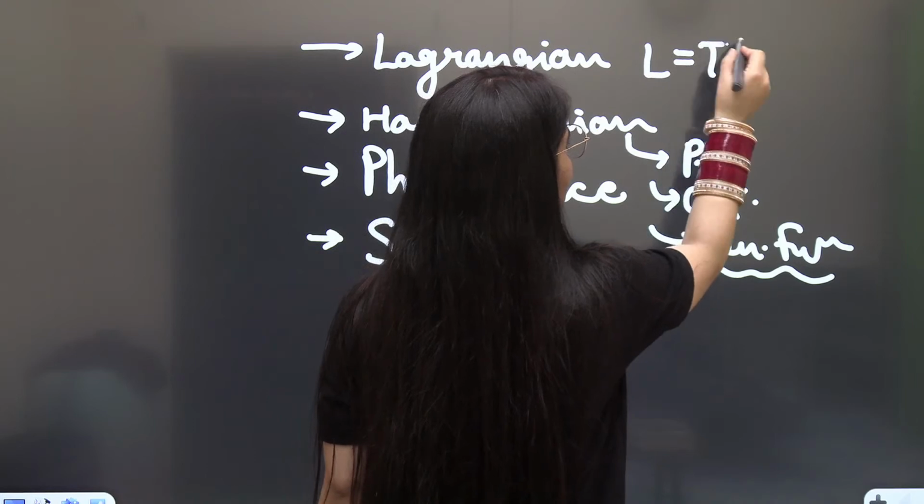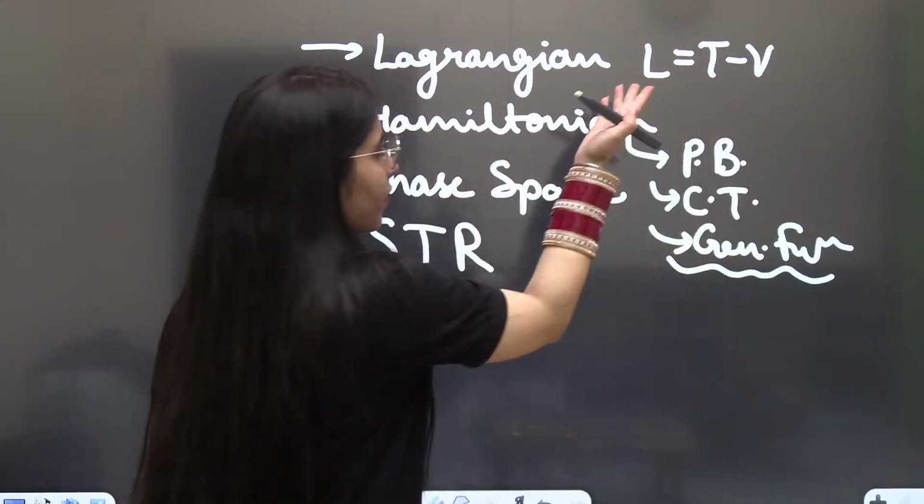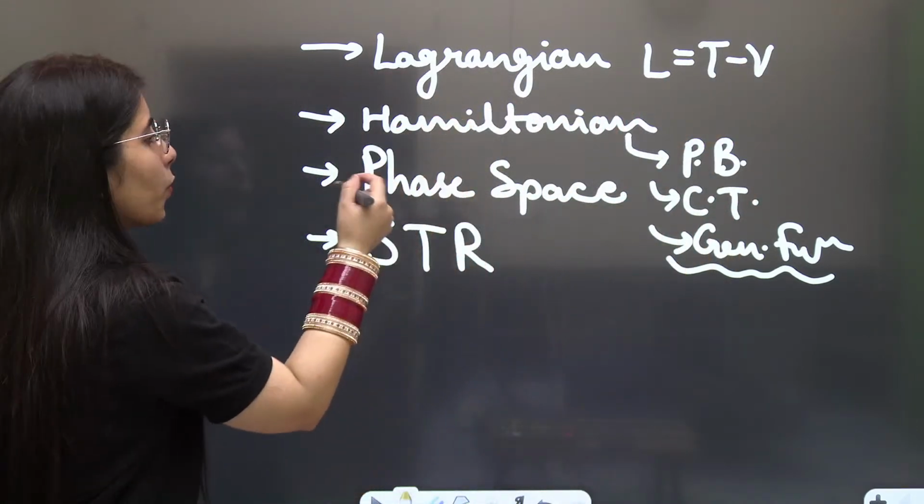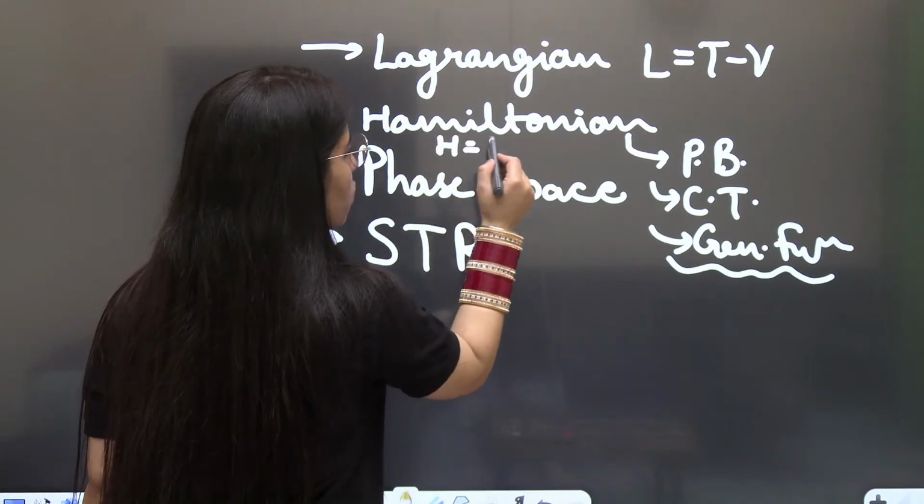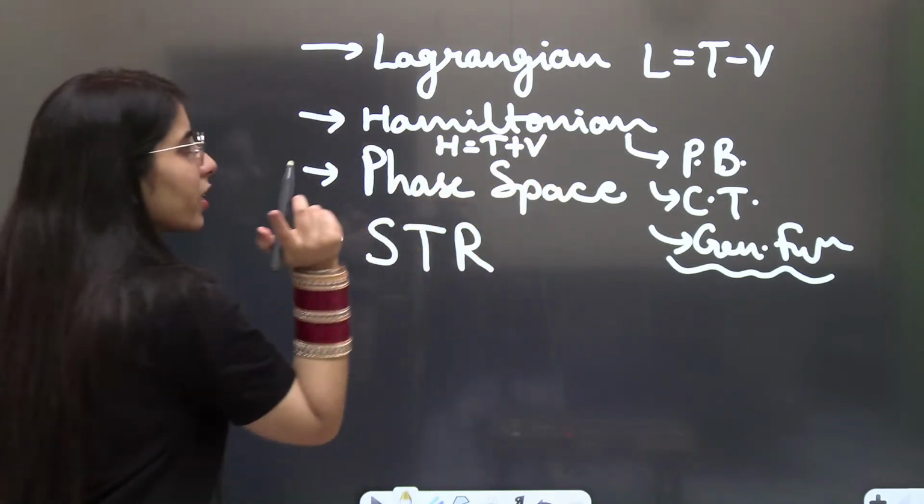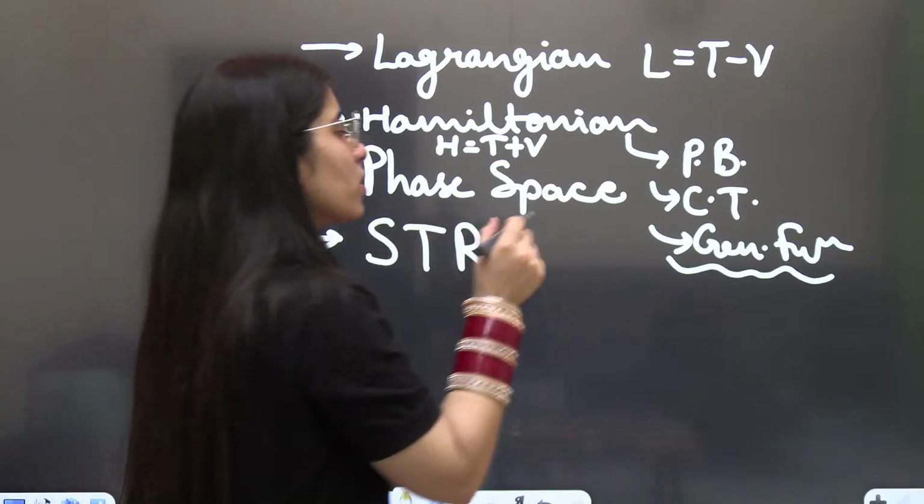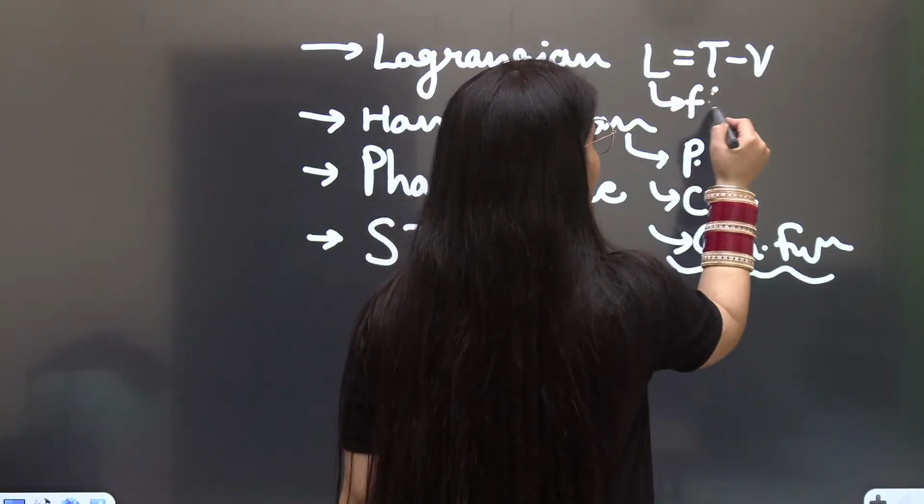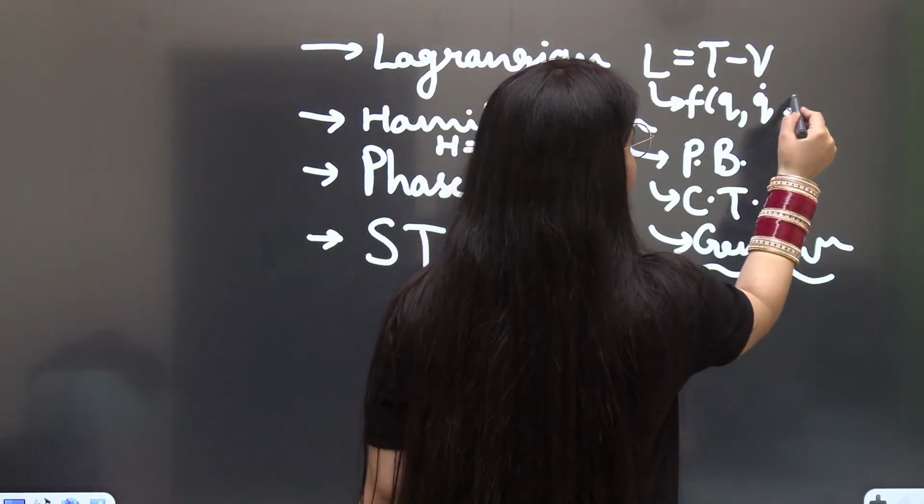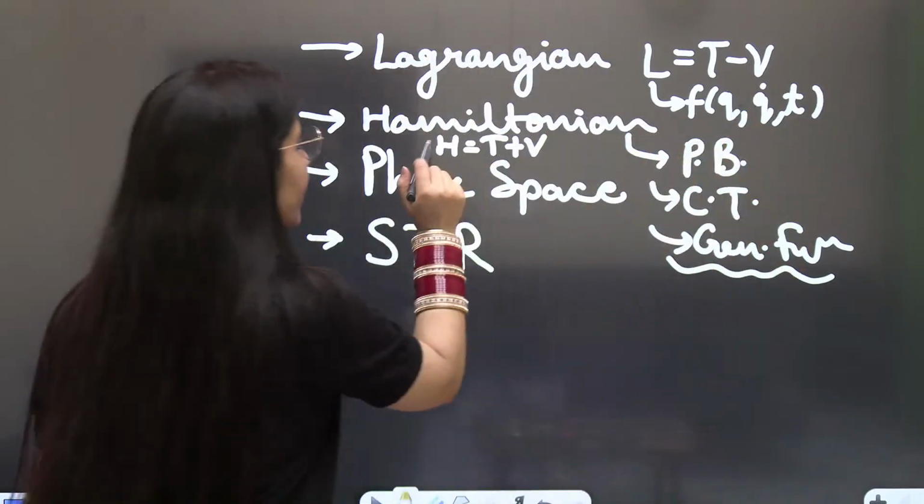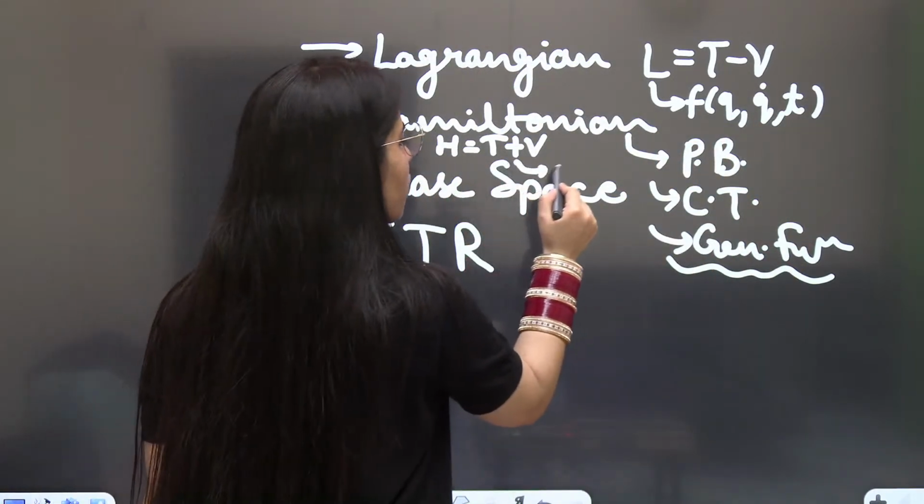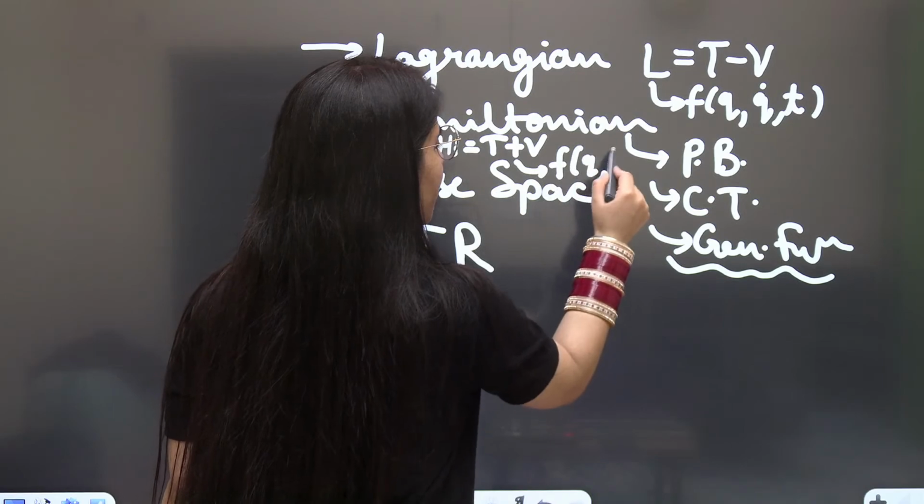The first thing is L is equal to T minus V. That is the Lagrangian. Hamiltonian, H, is simply equal to T plus V. And the next important thing you need to know is that the Lagrangian is a function of generalized coordinate, generalized velocity and the time t, while the Hamiltonian is a function of generalized coordinate, generalized momentum and time t.